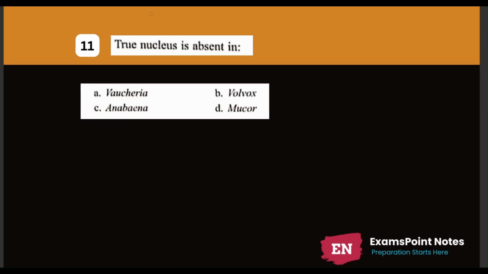Next question. True nucleus is absent in option number A. Vaucheria. Option number B. Volvox. Option number C. Anabaena. Option number D. Mucor. The correct answer is option number C. Anabaena. Because Vaucheria and Volvox are eukaryotes, while Mucor is a fungus and a eukaryote. Hence, they have nucleus present.